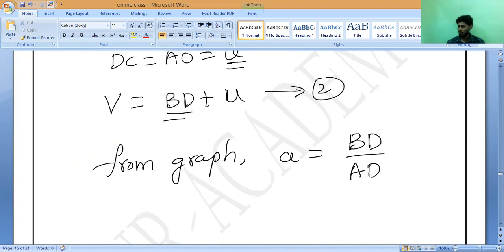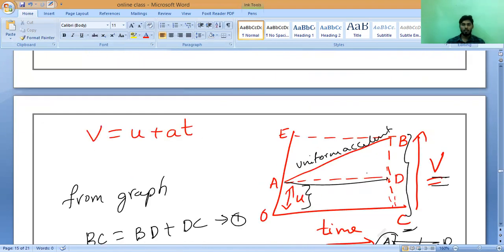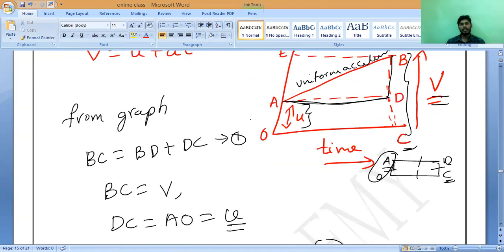BD divided by AD is the slope of the graph. Also you know that AD is parallel to the time axis.